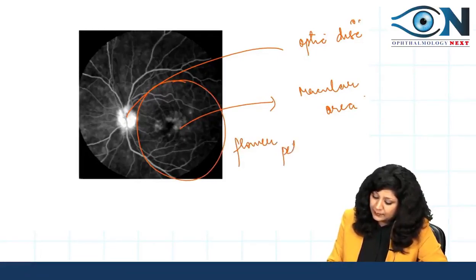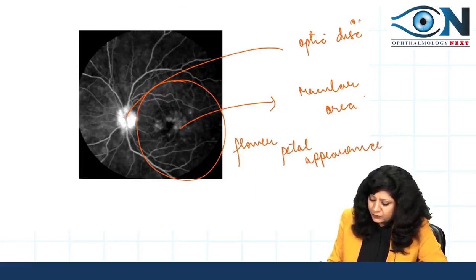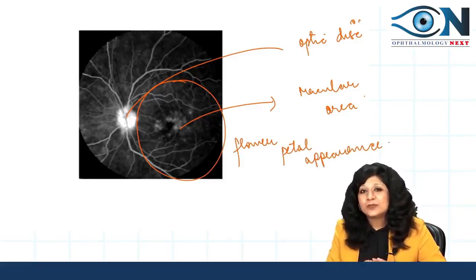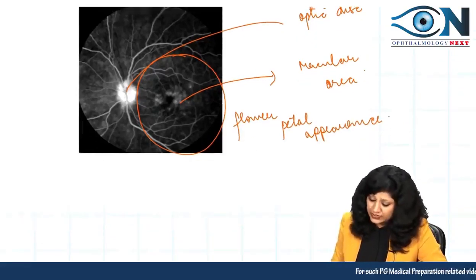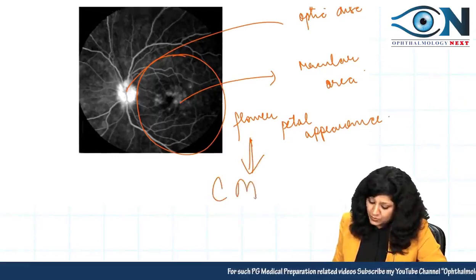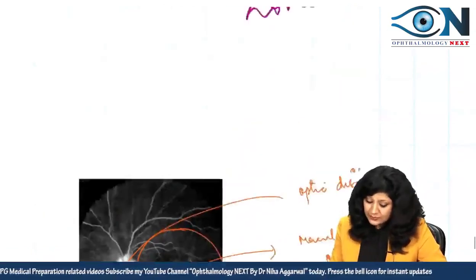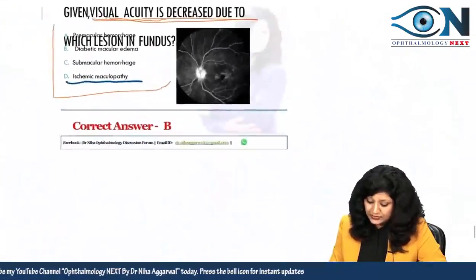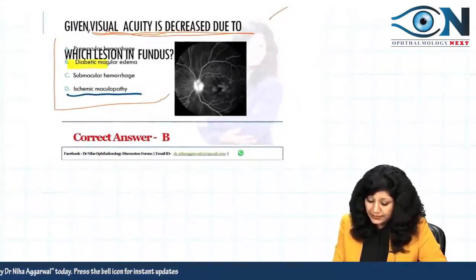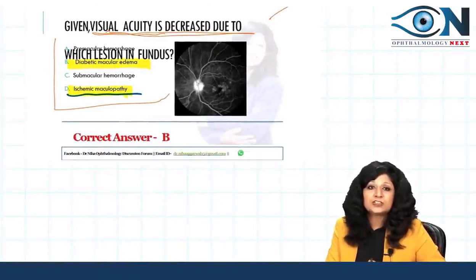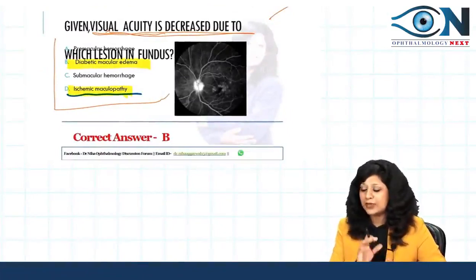The flower petal appearance, as was shown in the vibe also, was covered in the classes also, fundus images that were covered in so many live sessions. You know that this is very specific of cystoid macular edema. So if this image was shown, then your answer will be diabetic macular edema. With respect to both the images, one is macular edema, one is ischemic maculopathy.